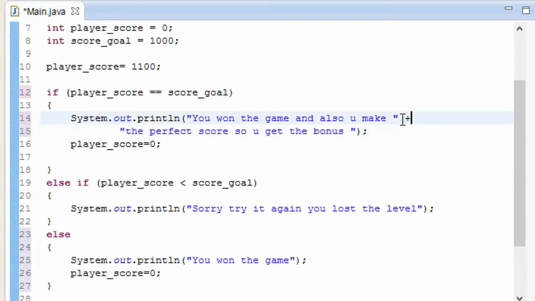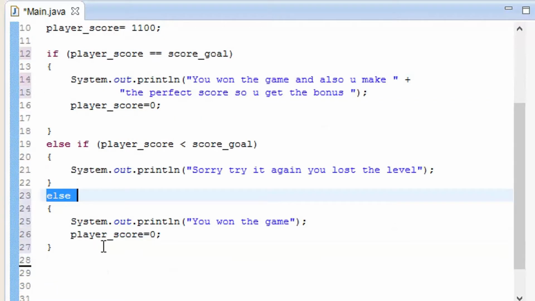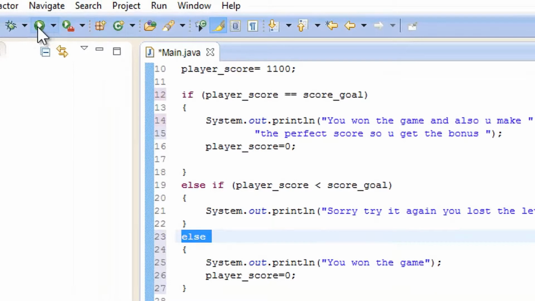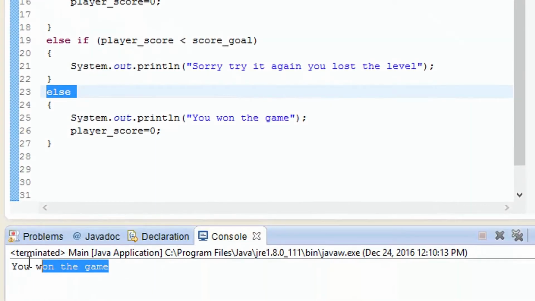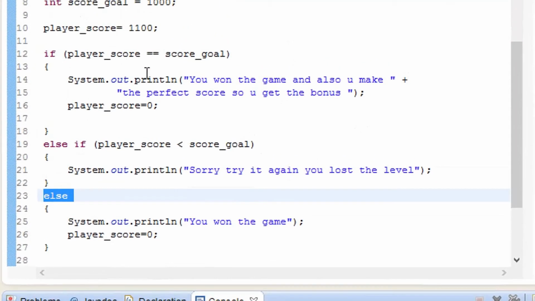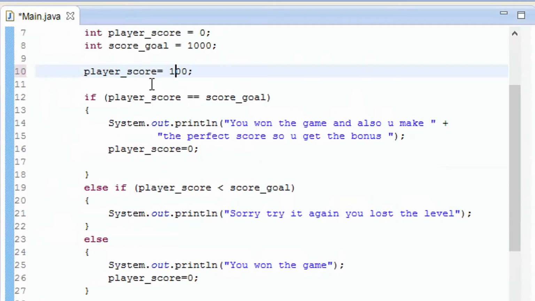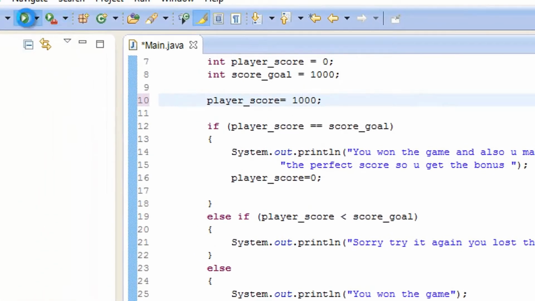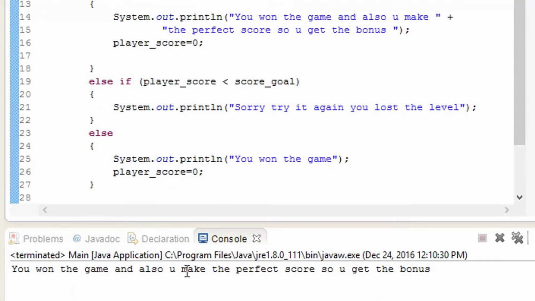So this is showing that it has been added, so it is going to go in the same area. I hope you learned how if is used, how else if is used, and how else is used. I'm going to play that out. As you can see, it is showing you won the score because it is like that. What if I make it the exact score? So it is the exact score, so it is going to give that you won the game, and you also hit the perfect score, you get the bonus.